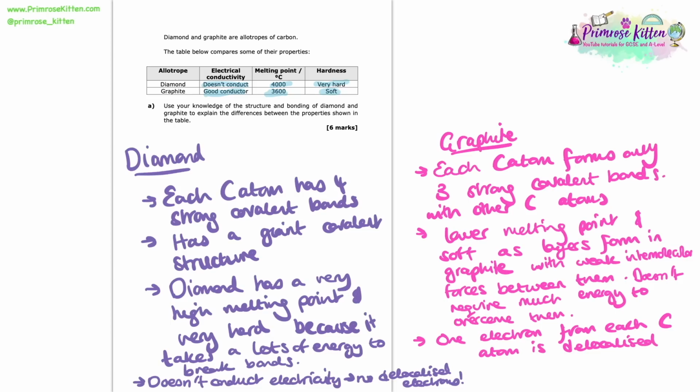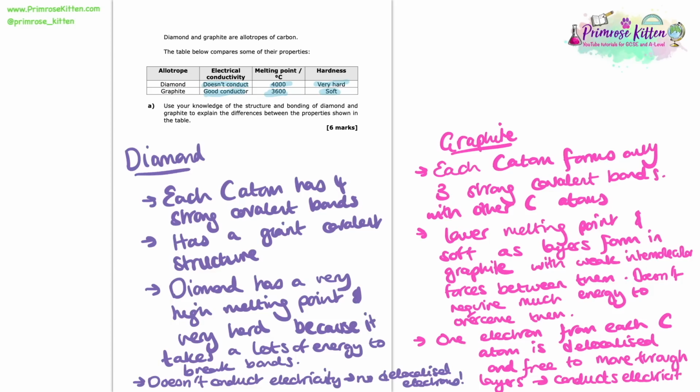And that one that's left is delocalized, which means that it is going to be free to move through the layers that are formed in graphite, and it can carry that charge. And that there is what's required for something to conduct electricity. So that is why graphite is a conductor of electricity, because it has delocalized electron which is free to move